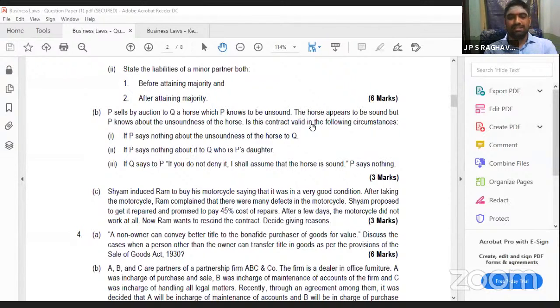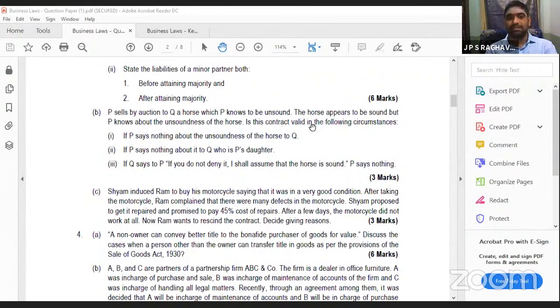Here, the answer to the first thing, where P says nothing about the unsoundness: it is not the duty of the seller to tell each and everything. Okay, you know, in the Sale of Goods Act also, the buyer only should be aware. So I am not ready to tell each and everything here. So in that case, mere silence will not amount to fraud. So this is not fraud. So in this case, the contract is valid. First case, the contract is valid.